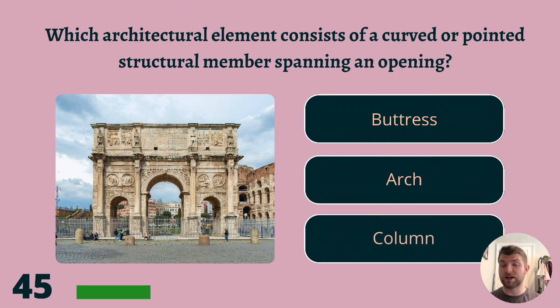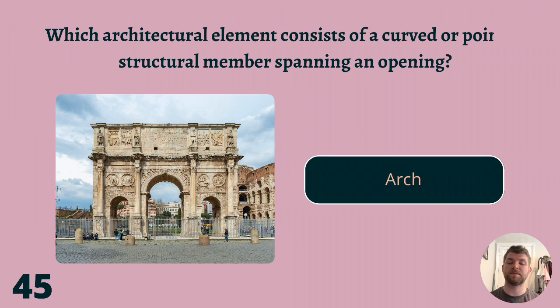45. Which architectural element consists of a curved or pointed structural member spanning an opening? Buttress, arch, or column? The answer is an arch.